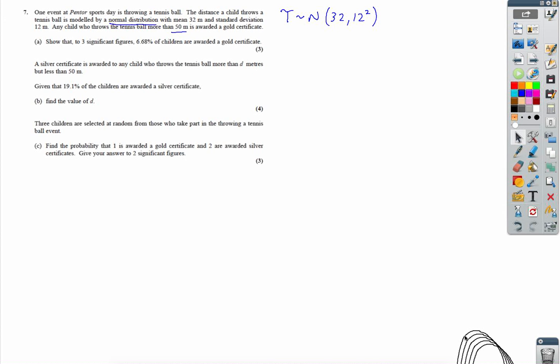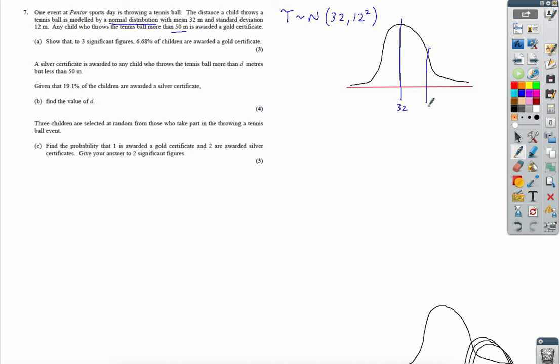So if we think about what this is going to look like, we know that the mean here is 32. We want to think about people throwing more than 50 metres, so we want to find out what this area is here. I can't look that up in my table. I need to standardise that, don't I? I want the probability that someone throws the tennis ball greater than 50 metres, so I want this standardised to 50.